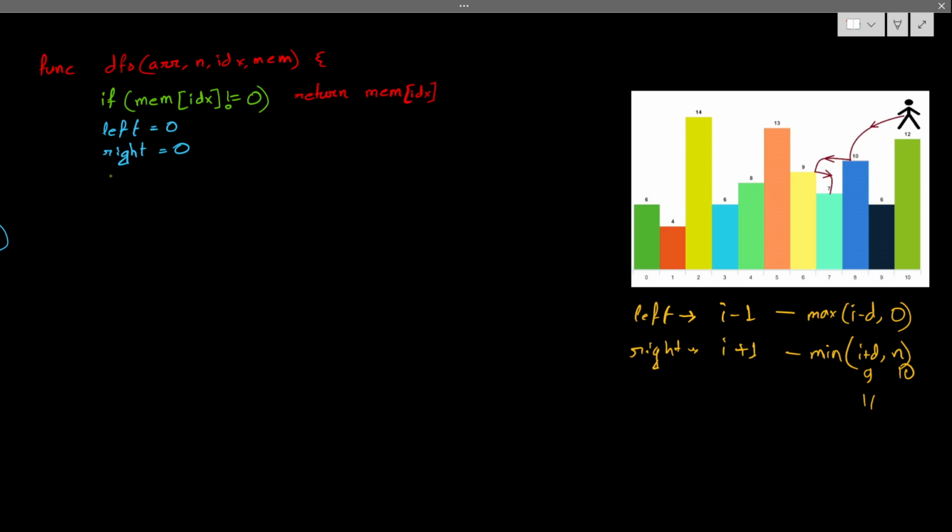So I have to iterate for each case. For this index I, starting from my index minus 1, and up to which, what is the condition? Index should be less than or equal to maximum of I minus D comma 0, and I plus plus. Okay, this is the condition of visiting the left side.